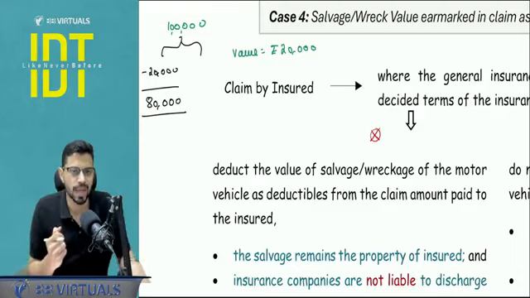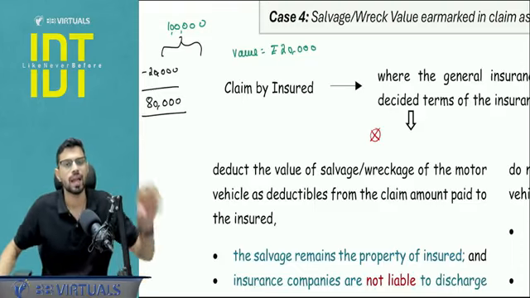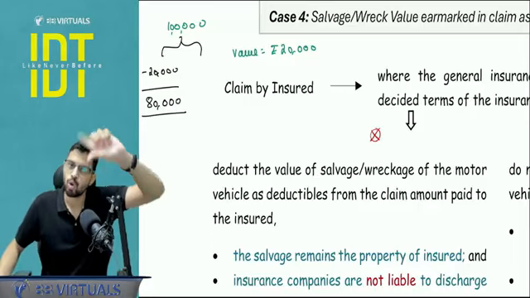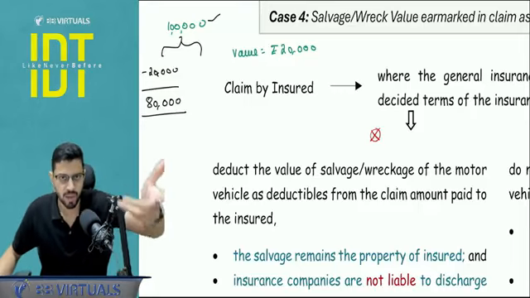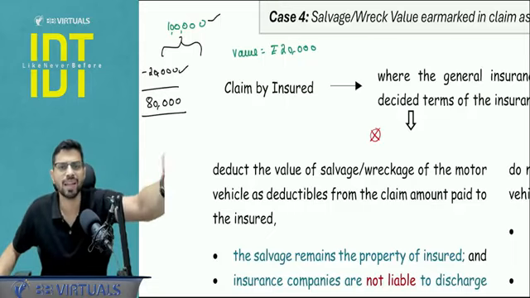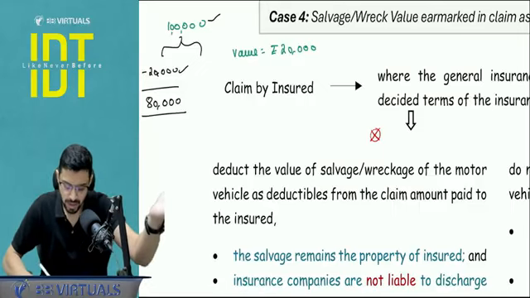Understand the feel factor, what is happening here. When 20,000 is being deducted by the company, it is basically saying that I am not going to take that break from you. You keep the salvage value. The total value of the car is 1 lakh for which you have taken the policy. 20,000 is the salvage value which is still left. So I don't want to buy that break from you. You keep it with yourself. You sell it otherwise. I will pay you the balance 80,000.